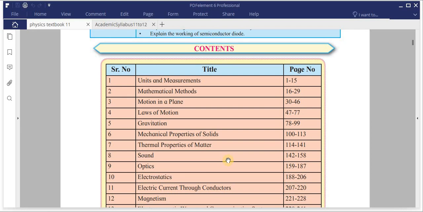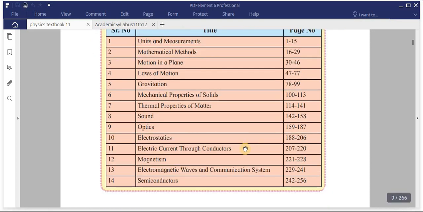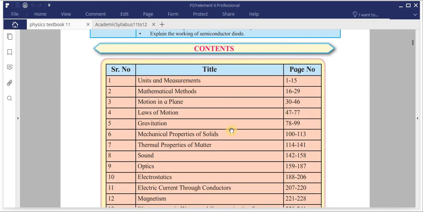You all know, due to this pandemic situation, some syllabus is deleted this year also. So that PDF of the reduced syllabus will also be shared on the WhatsApp group with you. Now see, in the index there are 14 chapters which we have to study in standard 11. The first chapter is units and measurements, and today we are going to start it.